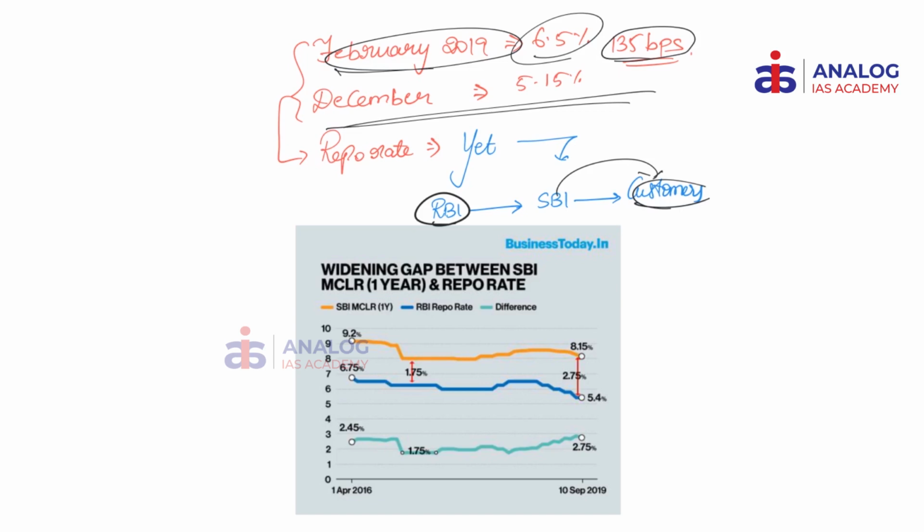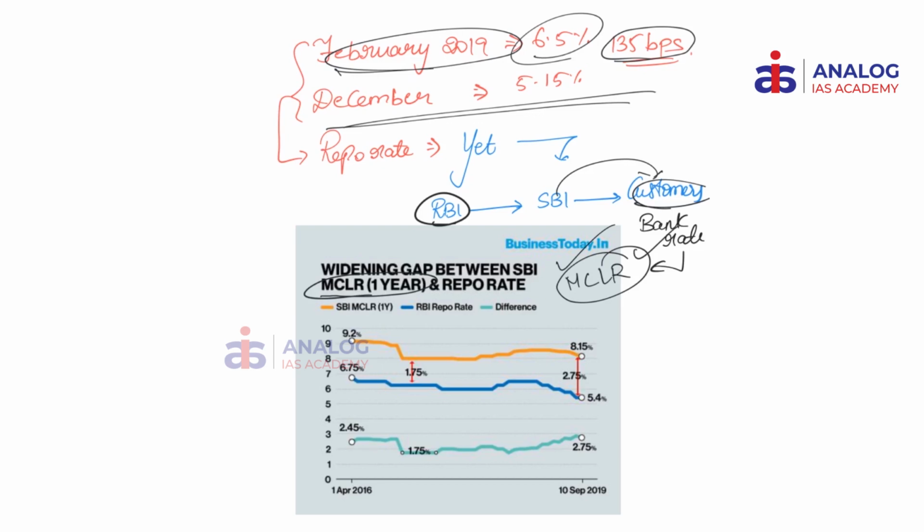Yet, since there was no monetary policy transmission, previously RBI under Raghuram Rajan's era went for a concept called MCLR. Please revise this concept. This is a pretty old concept, and if you want a video, please do let me know about this. So after bank rates, many banks have moved to the MCLR regime to ensure that their marginal costs are recovered while lending money to different borrowers. So instead of going for repo rate, most of the banks are now stuck with MCLR concept. What is this MCLR? Like I've already told you, please revise it. If you want a video, do let me know.